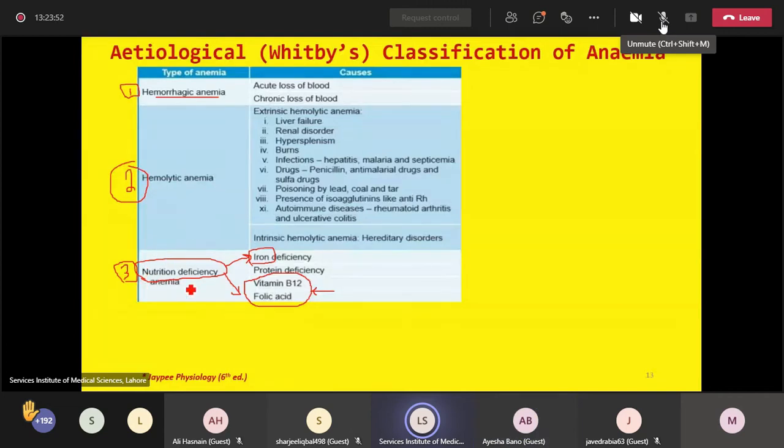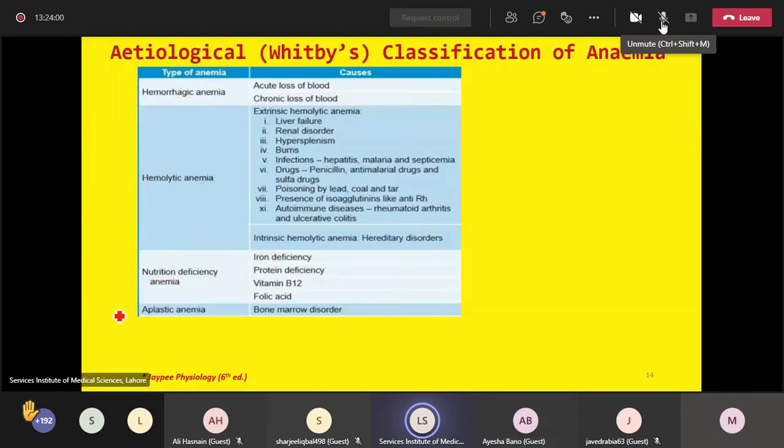And the third type is nutrition deficiency anemia, which includes iron deficiency anemia and megaloblastic. The fourth type of anemia, very important, is known as aplastic anemia. The other name is bone marrow aplasia.